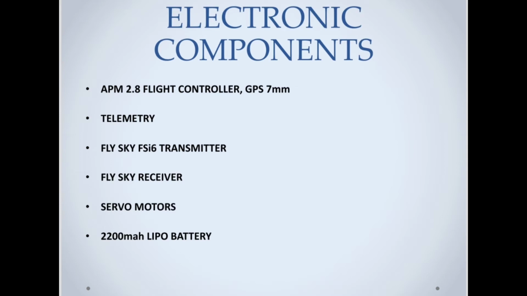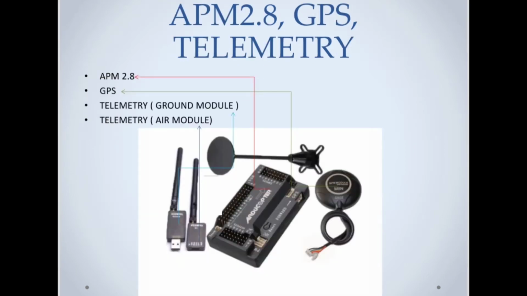These are the cheapest and smartest electronics available in the market. So first thing is first, that is APM 2.8. It is just a flight controller. This is the brain of our UAV which controls all the activities like providing stabilization, and it also has some safety features like RTL, that is return to launch. I will explain about it later.